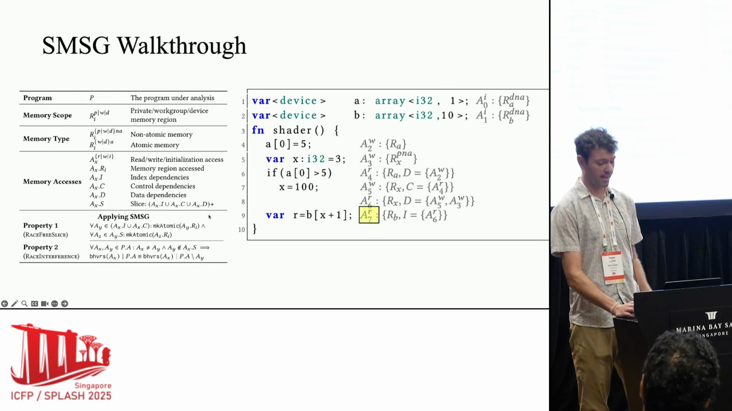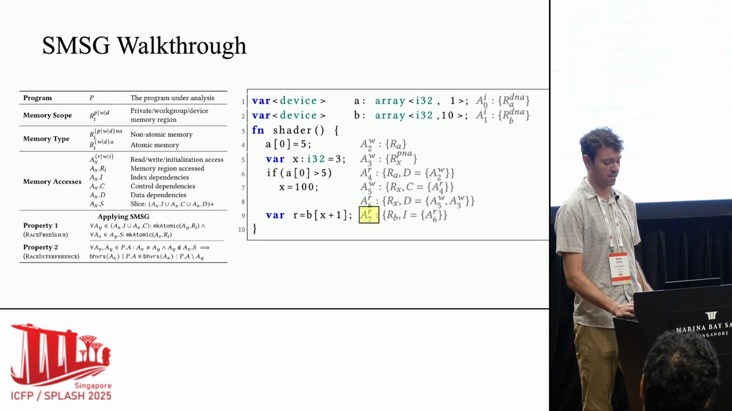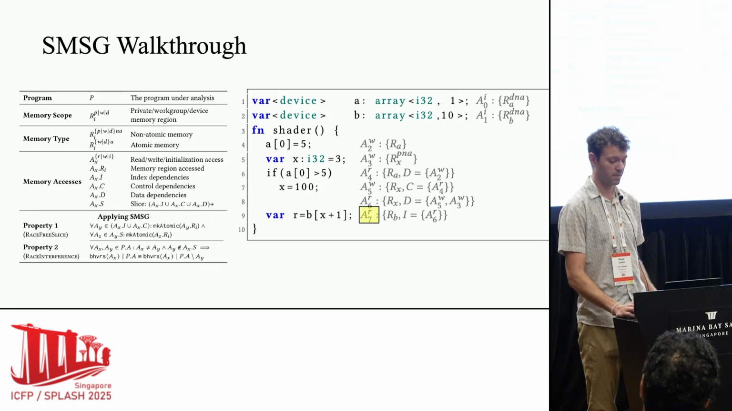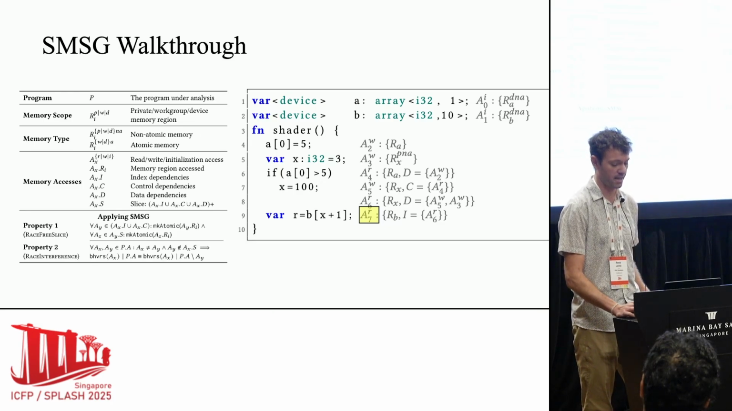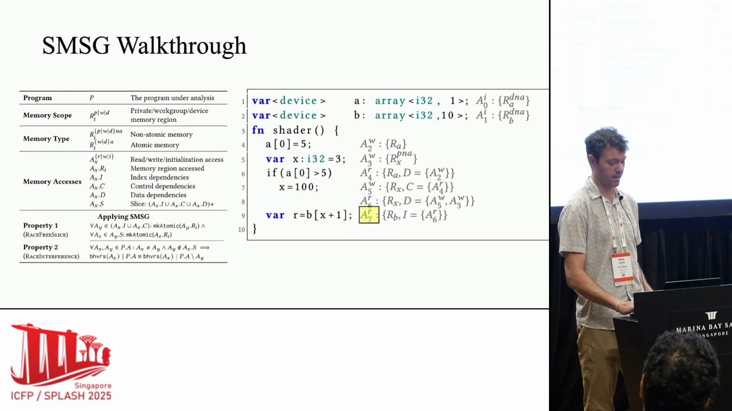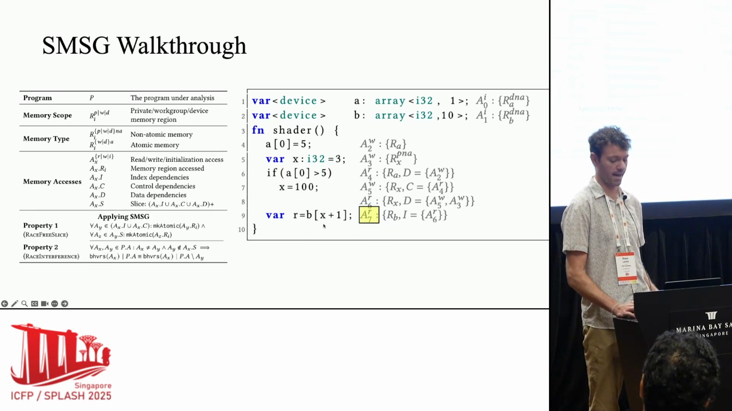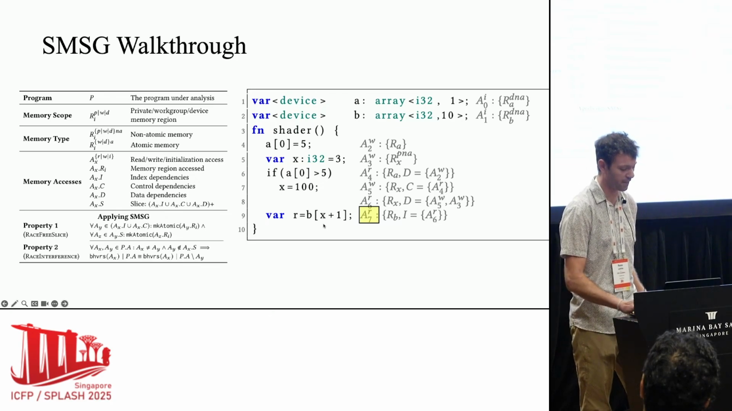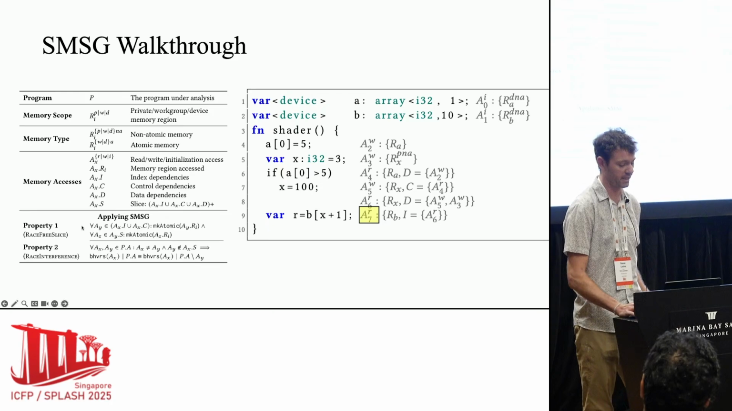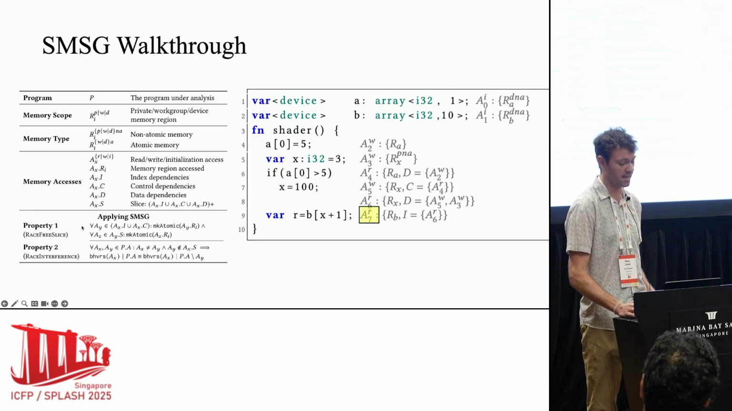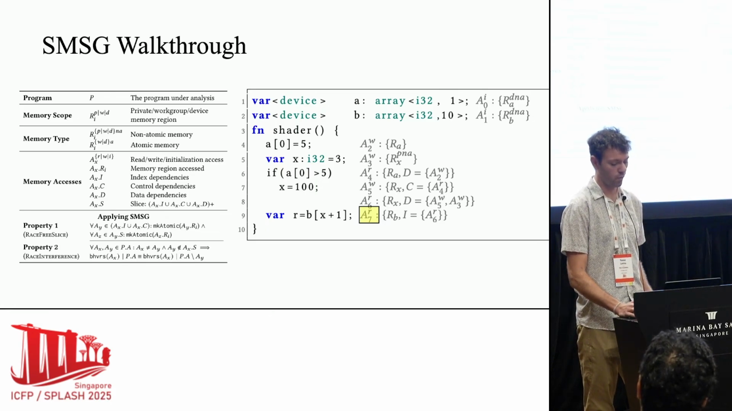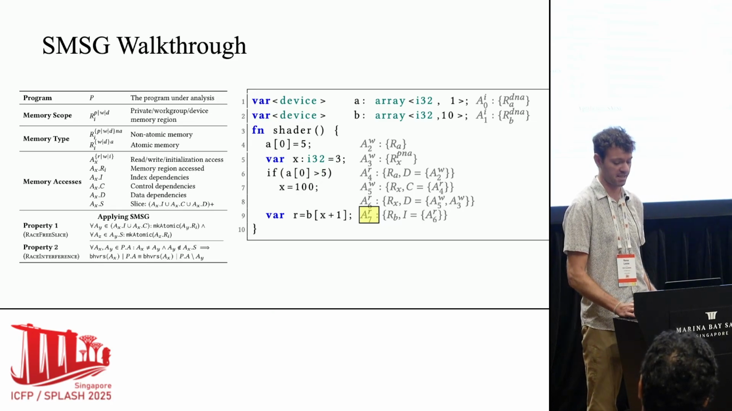We'll start by looking at the statement on line 9, which says var r equals b of x plus 1. In this case, that's represented as an access with ID 7. It's a read access, and it's a read access to region B. There is one index dependency, because x is used to access into B. Now, looking at the definition of property 1 on the left under applying SMSG, we say that for all accesses y in an access's index and control dependencies, we must make the region associated with those accesses atomic.